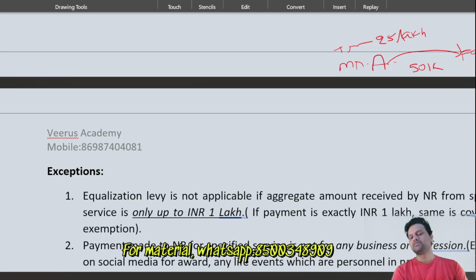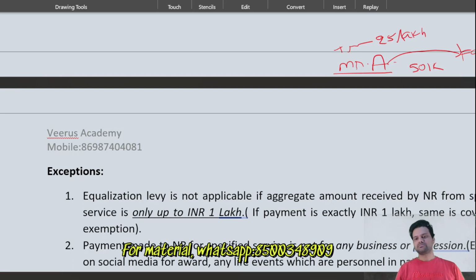Is equalization levy applicable in this case? The answer is yes, because there is a non-resident providing the services. Equalization levy at the rate of 6% is applicable. But you tell me, is this fair? Because he is a very small trader. If 6% goes out of his pocket, even if he spends around 25K, 10K, 5K, even 100K, then it becomes a very big burden for the small traders.